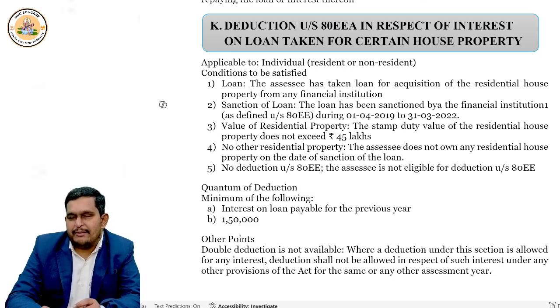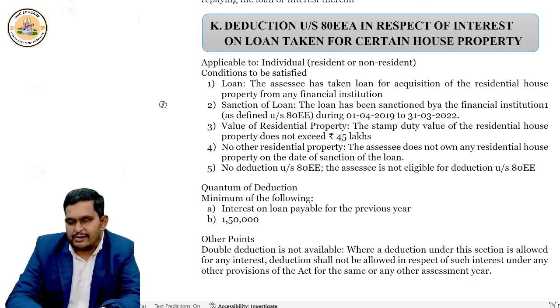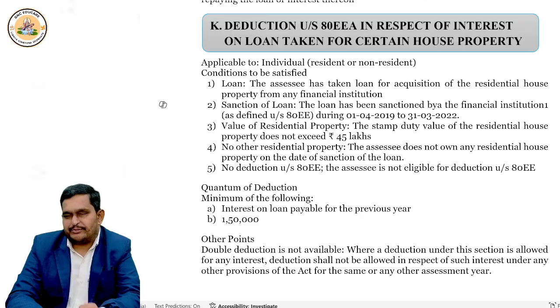But if you are claiming deduction under this section, then you cannot claim deduction under 80EE, or deduction under any other section. Right? Under 80EE or under any other section, you cannot claim deduction of interest. You cannot claim it under section 36 or even under section 37. Okay. So the ultimate purpose is no double deduction.